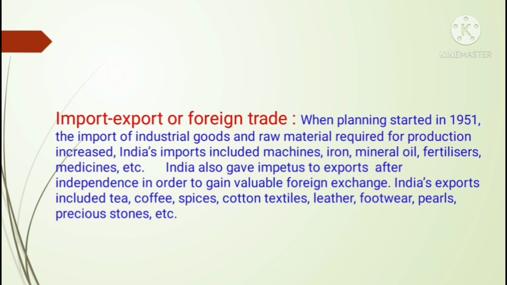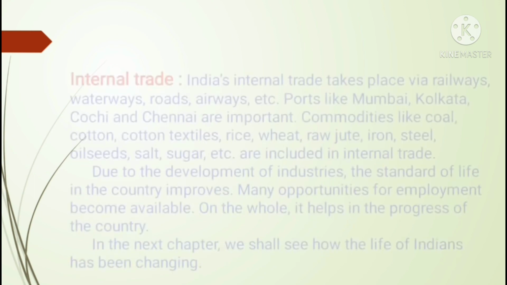India's exports include tea, coffee, spices, cotton, textiles, leather, footwear, pearls, precious stones, etc. Exports means we are giving to other countries. So all these things India exports to other countries.